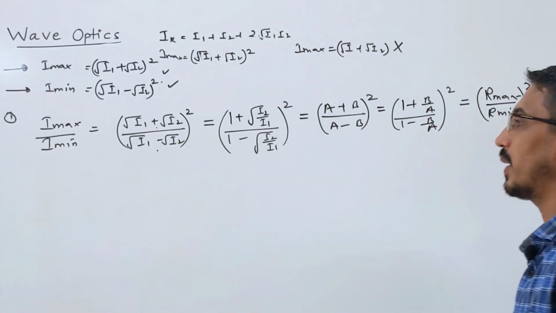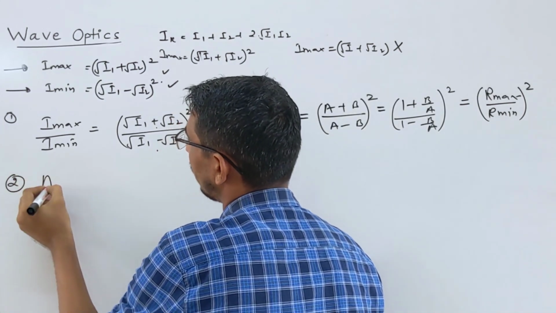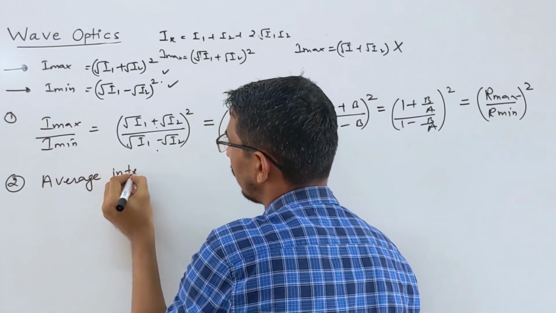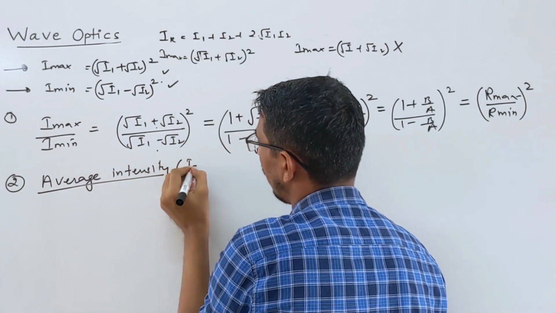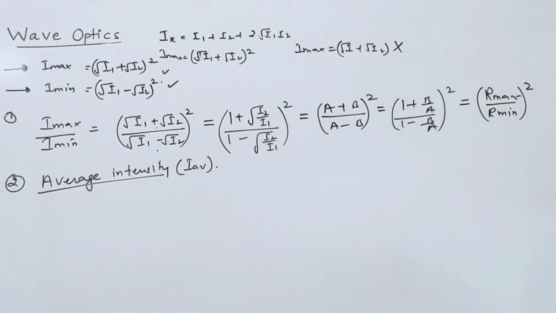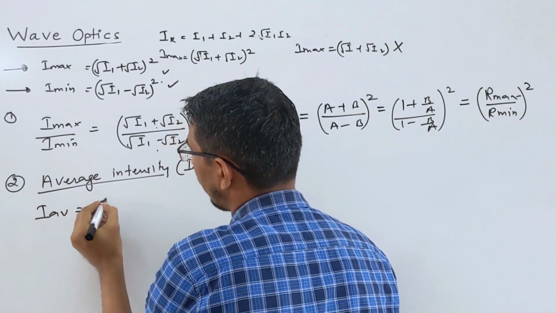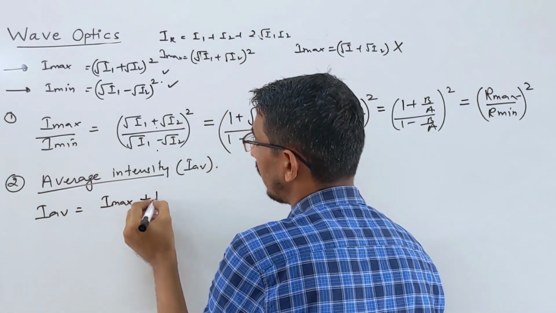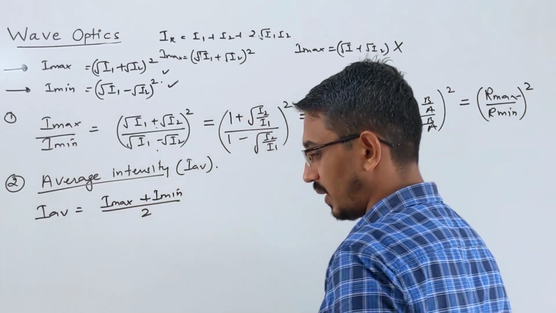Okay, next question they can ask you is the average intensity. Let's write some symbol, I average. They can ask you what is the average intensity, right? Yes, they can ask. So average intensity you can write many ways. The simplest way is I max, maximum intensity, plus I min, minimum intensity, divided by 2. This is one way to write.